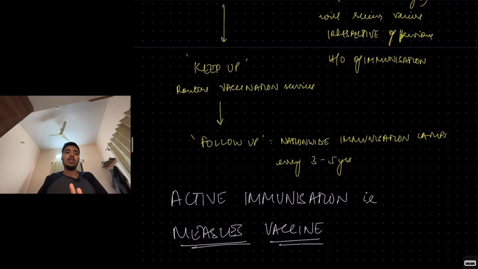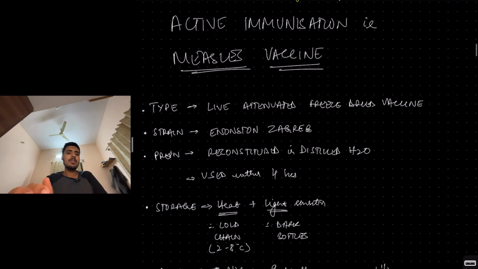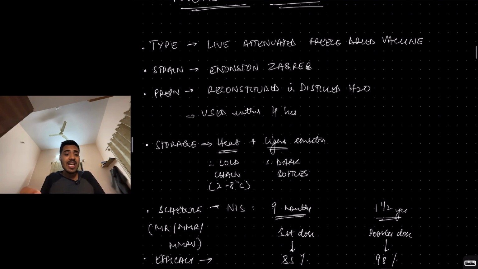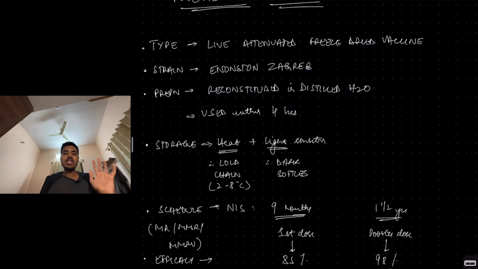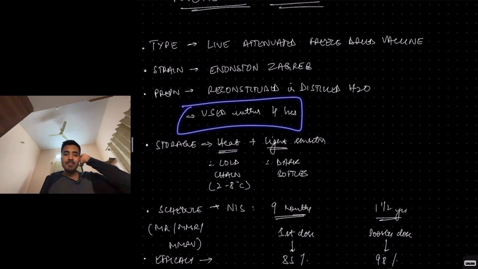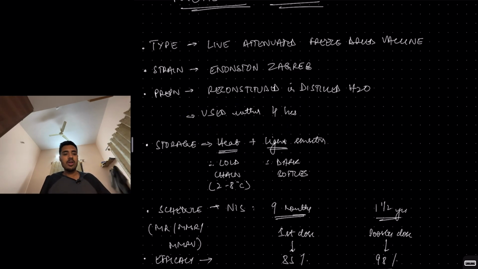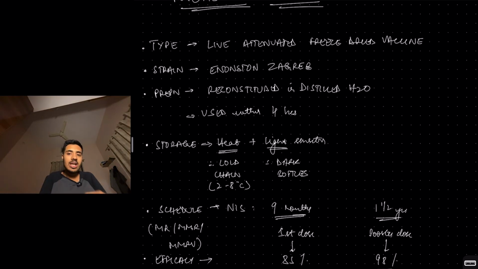The best method of prevention of measles is active immunization, that is the measles vaccine. Measles vaccine is a live attenuated freeze-dried vaccine. Because it is freeze-dried, you can't just directly inject it. You have to reconstitute it by mixing it with distilled water. But once you mix it with distilled water, you have to use it within 4 hours. You can't just leave it open for 15-20 days and still continue giving from the same vial.